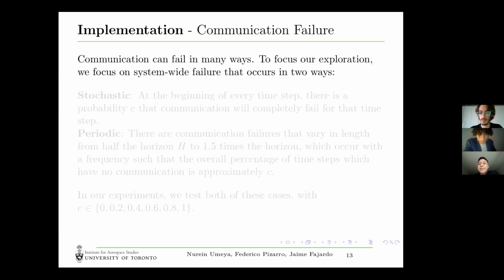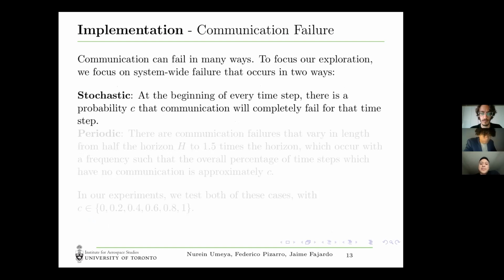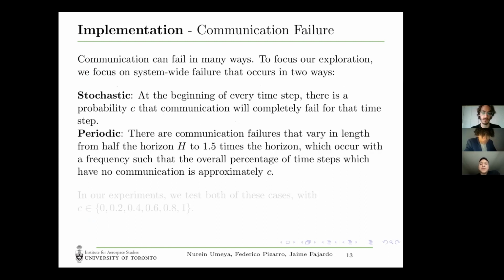The communication can fail in different ways, but we will focus more on these two: the stochastic and the periodic. The stochastic is where we have C as a probability of no communication at the beginning of every time step, and the periodic is a period of failure that can happen from half of the horizon to 1.5 times the horizon, and we measure the proportion of no communication with C. The values that we used for C are the following.